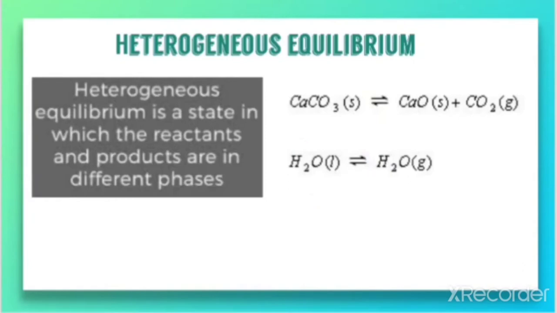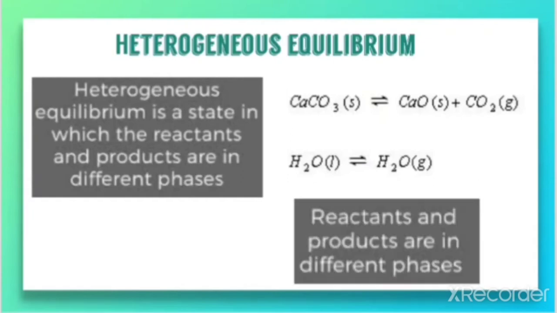Such equilibrium is called heterogeneous equilibrium. In simple words, an equilibrium in which the reactant and product are in different phases is called heterogeneous equilibrium. Very important, you need to learn the definitions for heterogeneous and homogeneous equilibrium, and one example also.